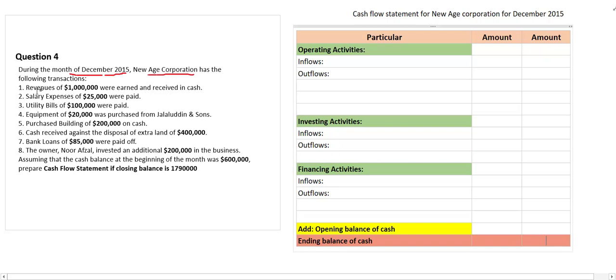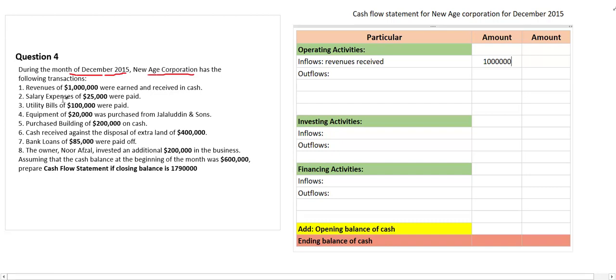It should be a cash transaction. Revenue of this much was earned and received in cash. Earned and received. So it belongs to investing activity. We have to record it here, right? Revenue received. Revenue received is equal to how much? Equal to 1 million, right? 1 million is received and earned as well.